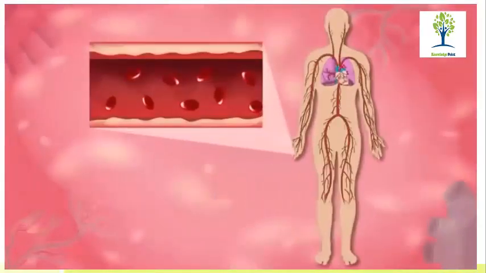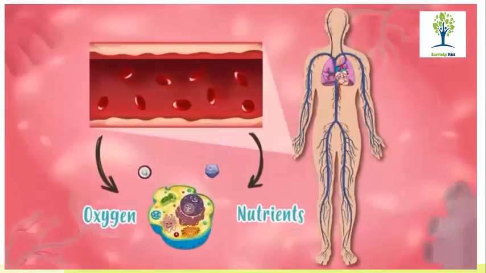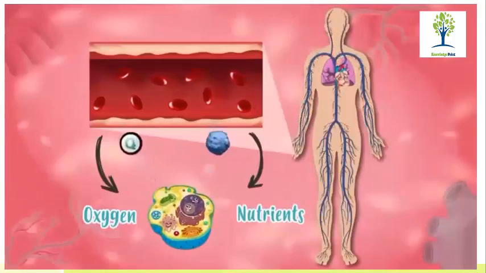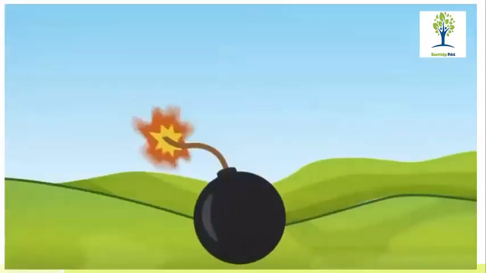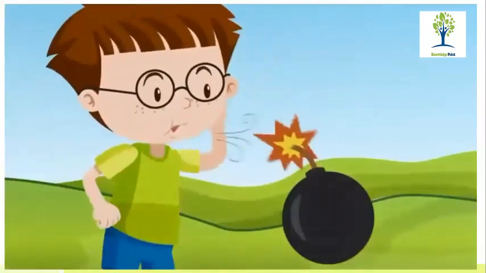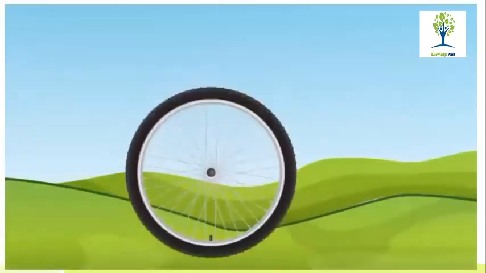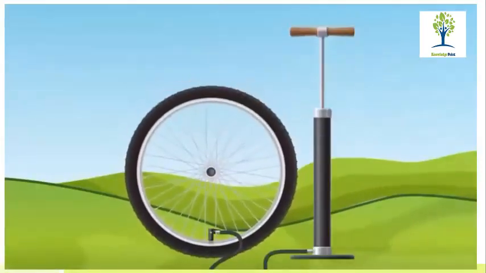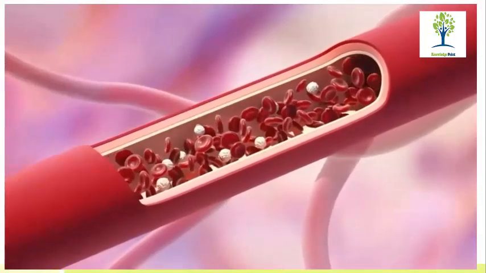Blood delivers oxygen and nutrients we need to live to all of our cells. Our heart is a type of pump, like the ones we use to inflate the wheels on our bikes. The only thing is that instead of pumping air, it pumps blood.